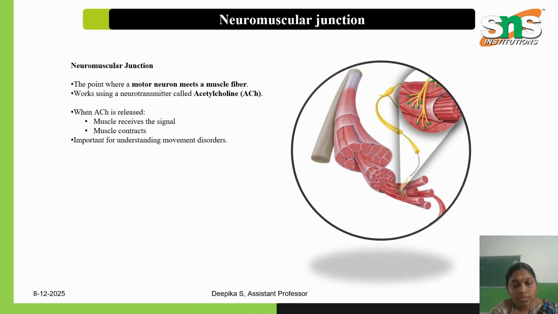Next comes the neuromuscular junction. The neuromuscular junction is the place where every motor neuron meets the muscle fiber, where every motor neuron gives its signals to a muscle fiber. So this process and place is called the neuromuscular junction. The transmitter is called acetylcholine, ACh, which carries the signals to the muscle, where the muscles get contracted.